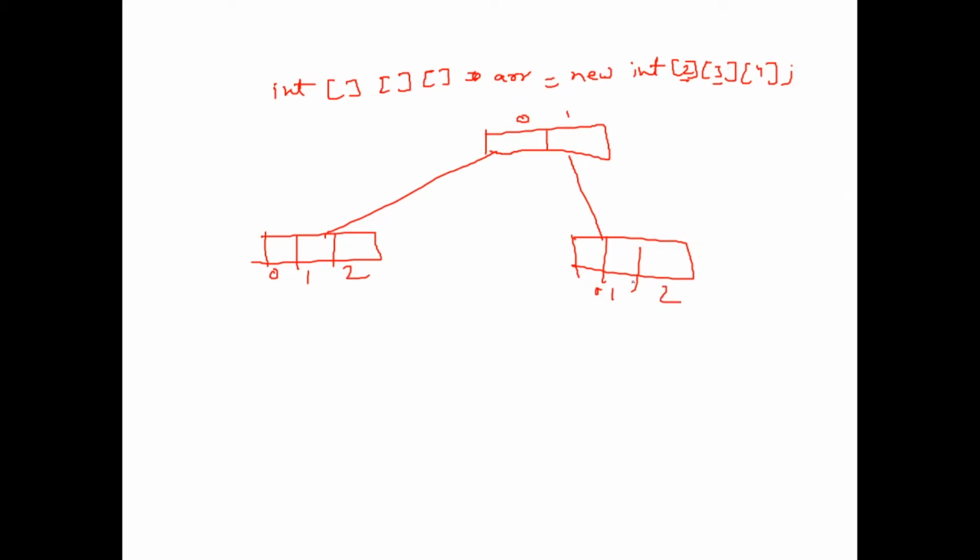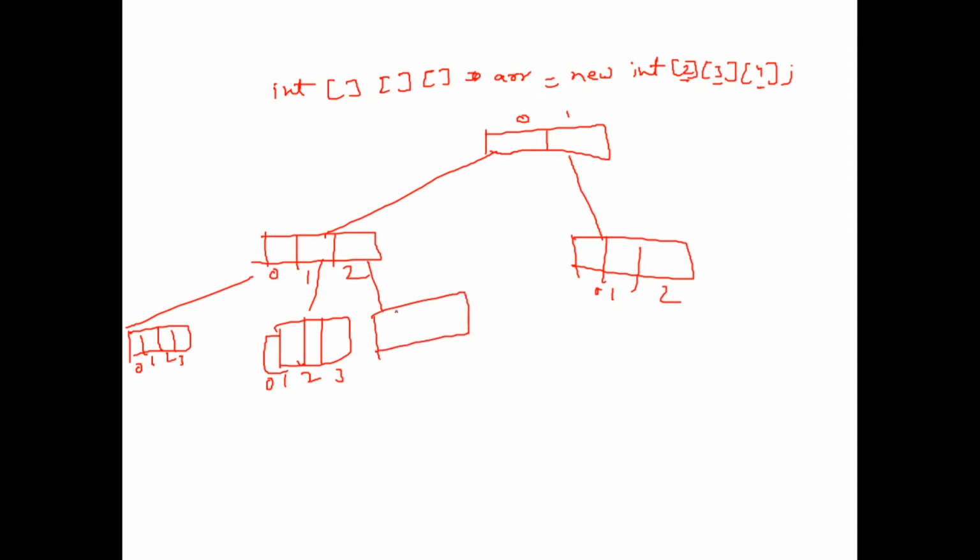Now inside each of these 3-index arrays there will be an array of 4 indexes, like this: 0 1 2 3, for this also 0 1 2 3, for this also 0 1 2 3, and 0 1 2 3, the same, right? So how can we access this?